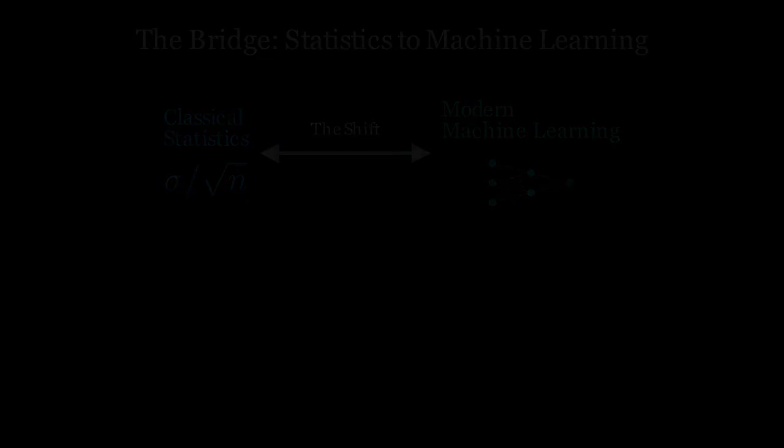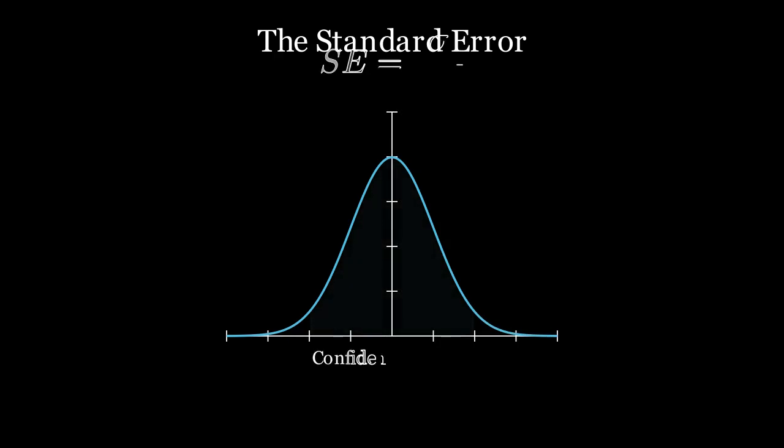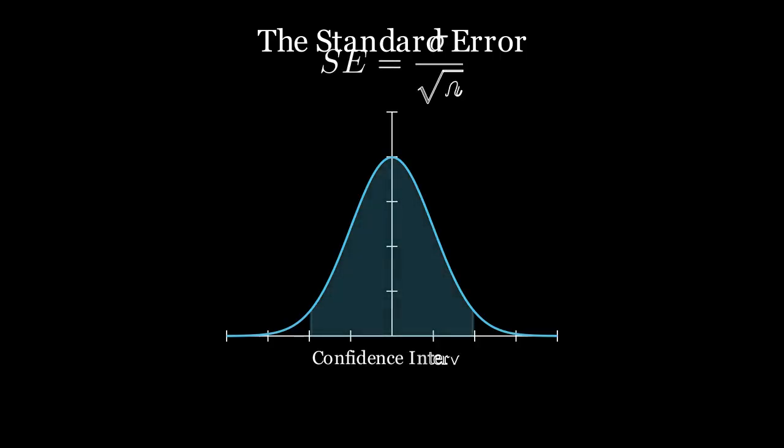world. In the classical world, our primary tool for measuring uncertainty is the standard error. Mathematically, it's the standard deviation of the sampling distribution of a statistic. When we calculate a mean or a regression coefficient, the standard error tells us how much that estimate would vary if we repeated the experiment. It is the backbone of p-values and confidence intervals.